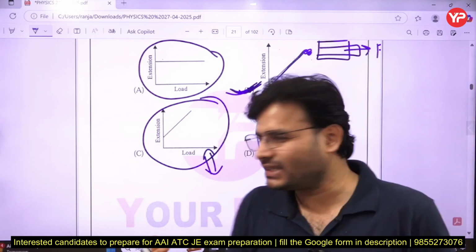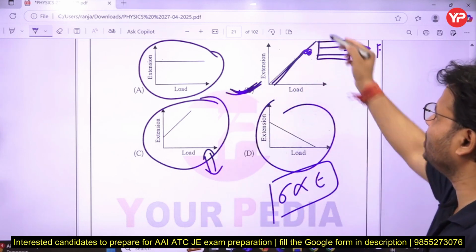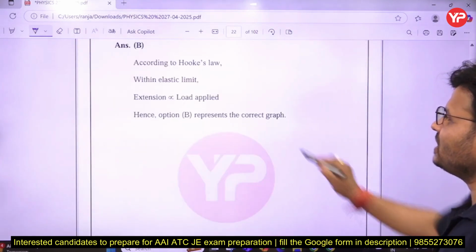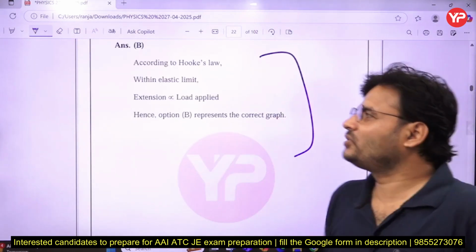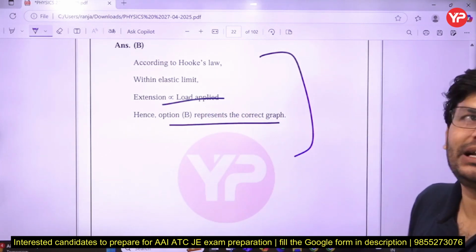So power is 1, so a linear relationship is there. Simply we can say Hooke's law within elastic limit, so option B represents the correct graph.